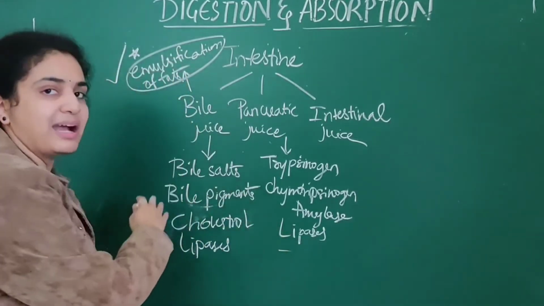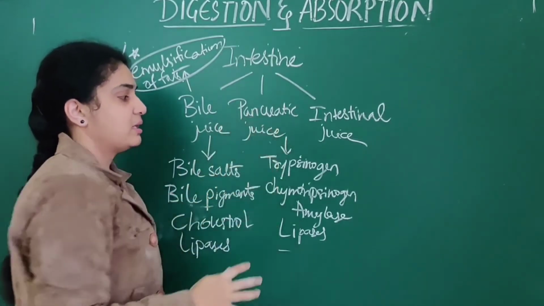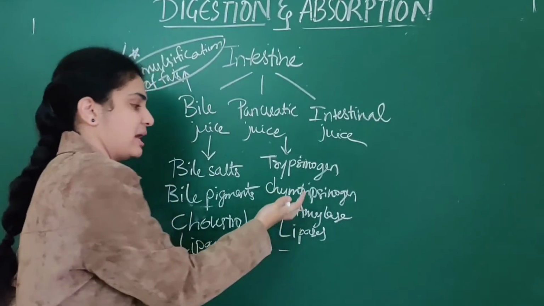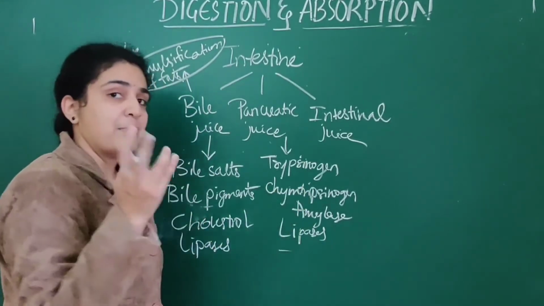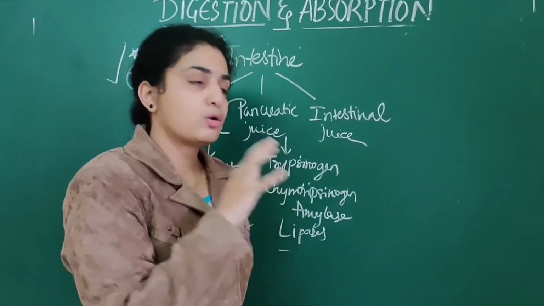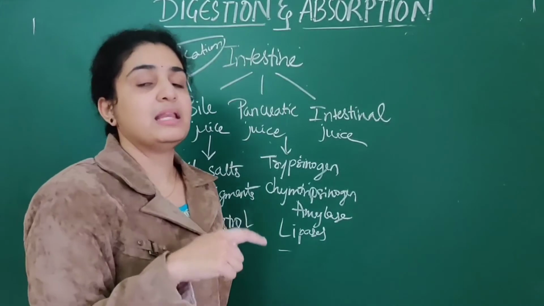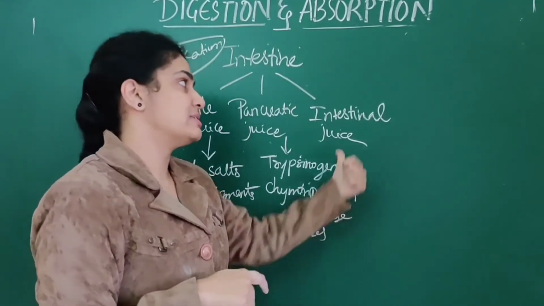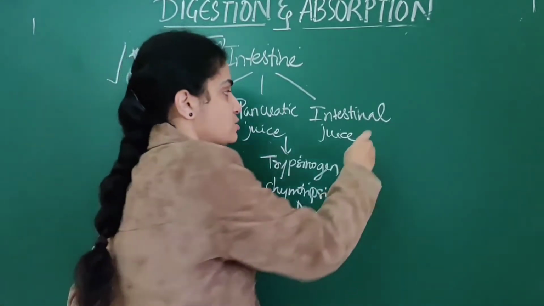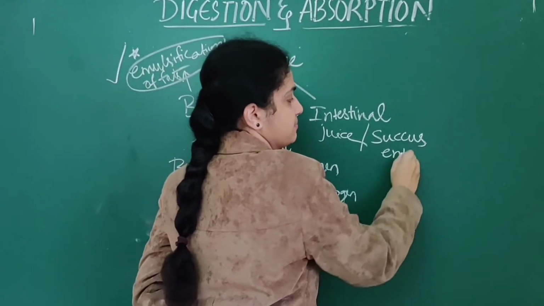Lipases are present in bile juice as well as pancreatic juice. Mainly this pancreatic juice contains trypsinogen, chymotrypsinogen, amylases, lipases. Amylase we find in saliva also. That is salivary amylase. Here this is pancreatic amylase. Whereas the intestinal juice is also known as succus entericus.